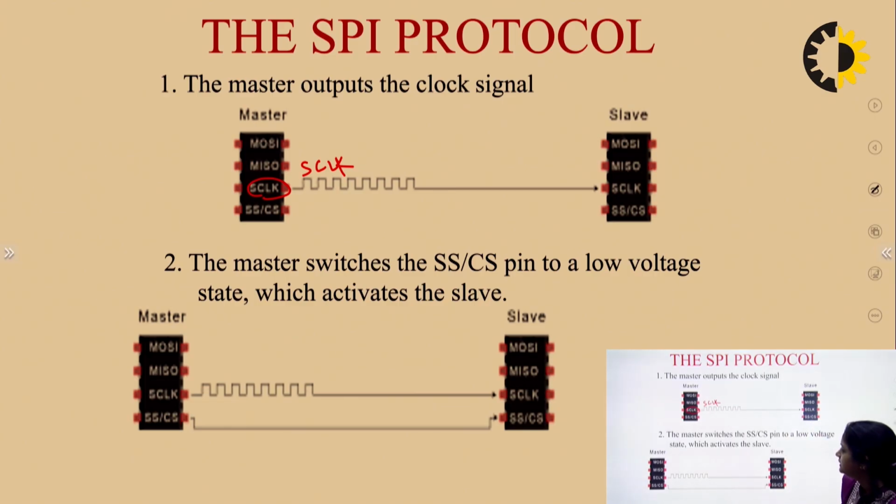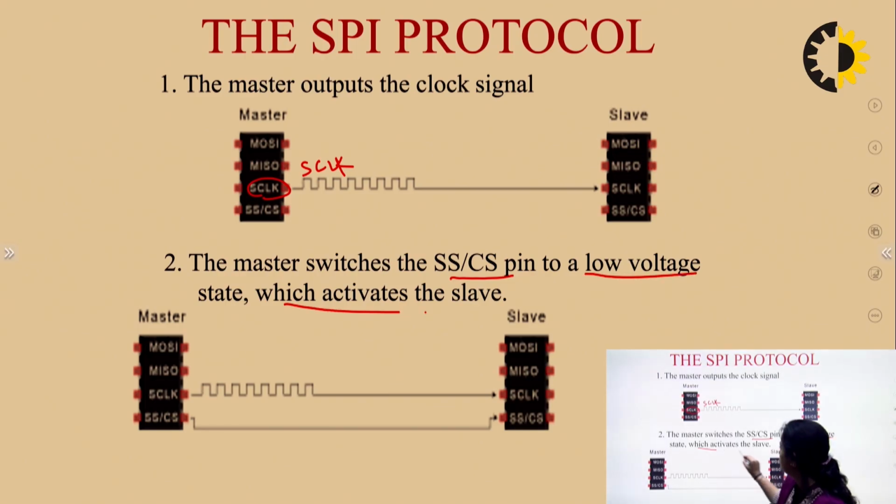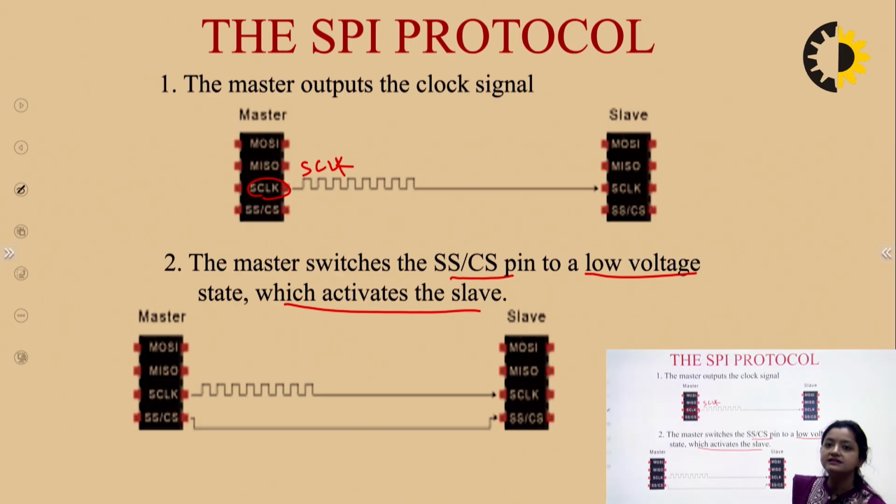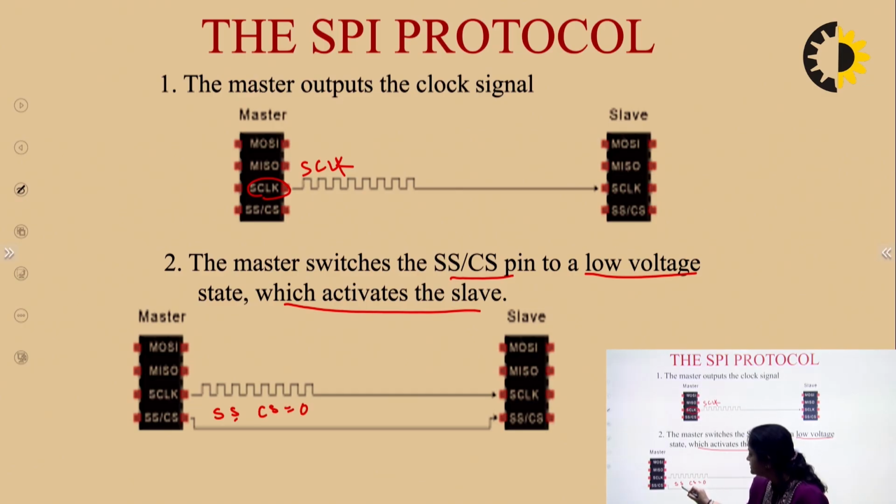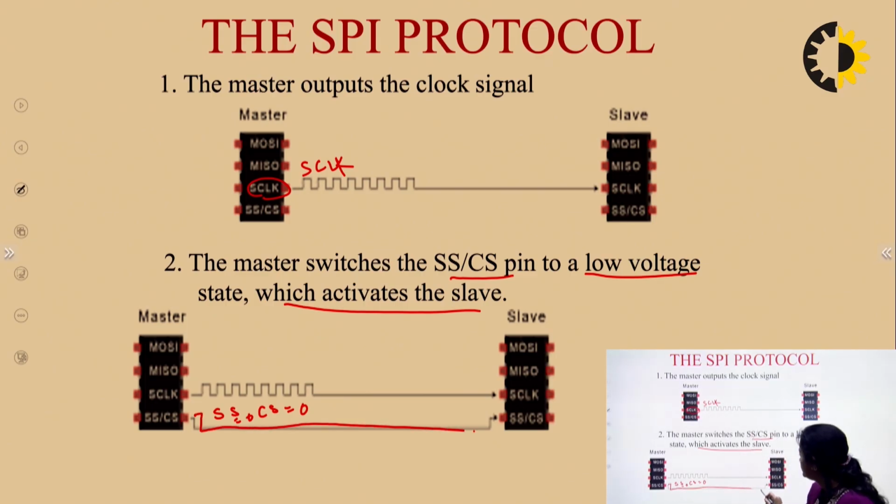In the second step, the master switches the slave select or chip select pin to low voltage, which activates the slave. In order to activate the desired slave out of many slaves, the master device will send the SS or chip select signal to low, to 0. As you can see here, it is sending the signal from high to low so that the desired slave can be activated.